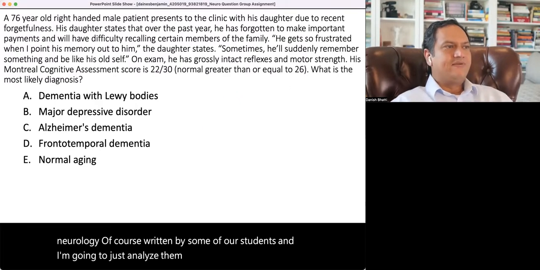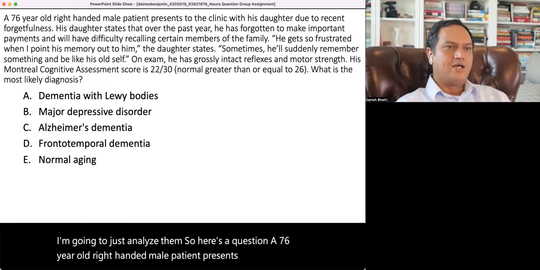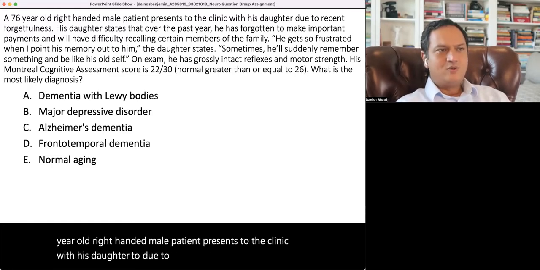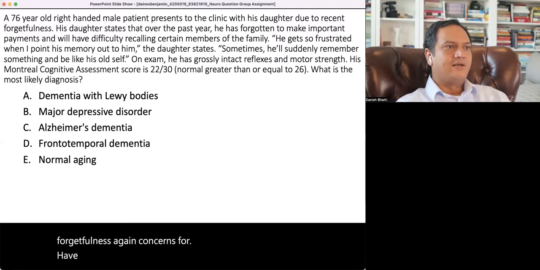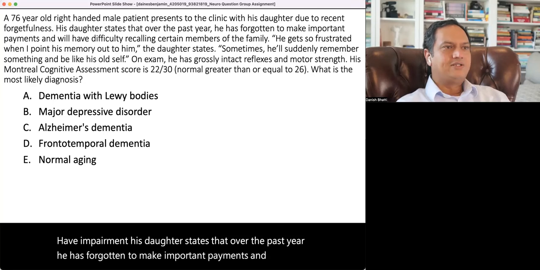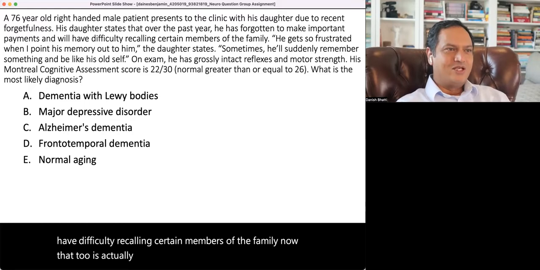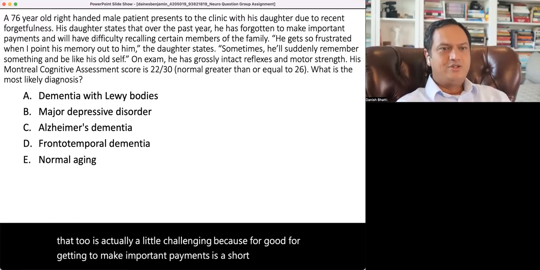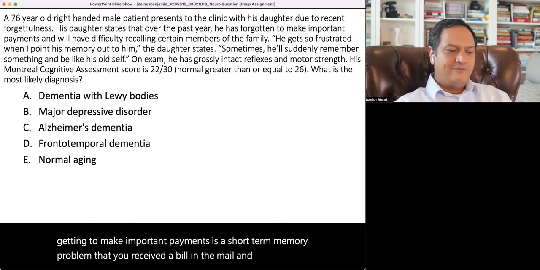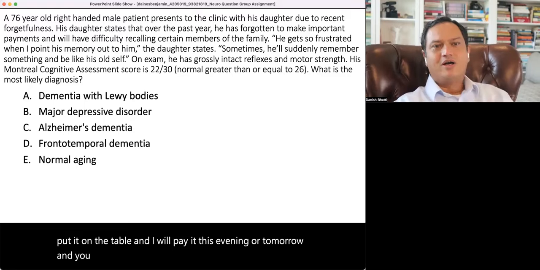So here's a question. A 76-year-old right-handed male patient presents to the clinic with his daughter due to recent forgetfulness. So 76-year-old, forgetfulness, again, concerns for cognitive impairment. His daughter states that over the past year, he has forgotten to make important payments and will have difficulty recalling certain members of the family. Now, that too is actually a little challenging because forgetting to make important payments is a short-term memory problem. You received a bill in the mail and you thought, okay, let me put it on the table and I will pay it this evening or tomorrow. And you put it on the table and you forgot the next day.